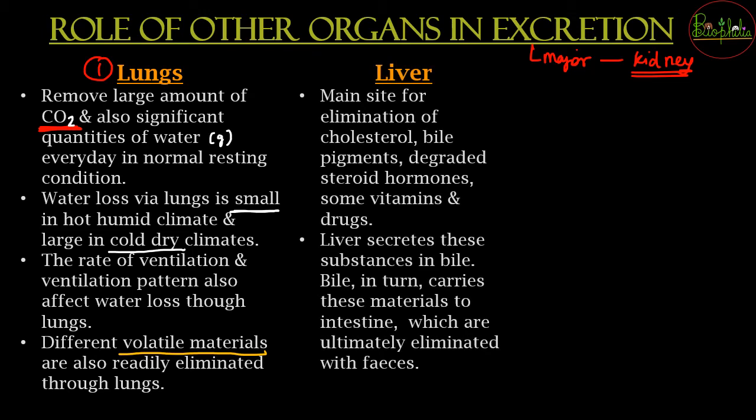The next is going to be the site, that is the liver. So liver is going to be the major site for the elimination or excretion of cholesterol, then the bile pigments, then degraded steroid hormones, the vitamins, and even some drugs. So as I told you, some drugs can be excreted out through urine. Some are going to go and get eliminated in the liver.